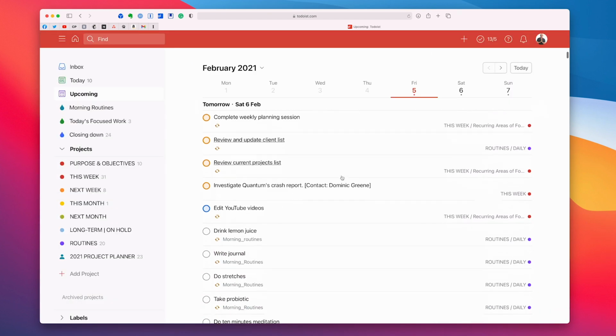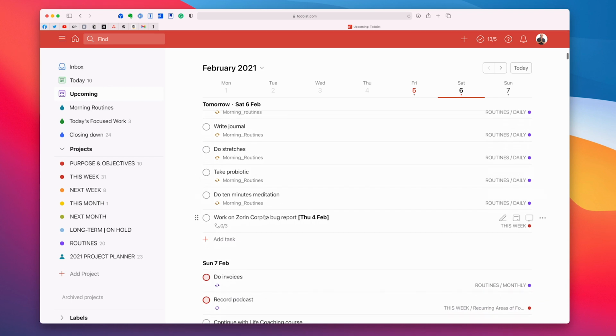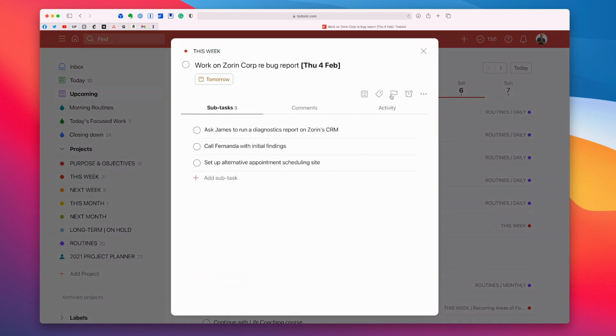And so this is how essentially you get your task. I didn't actually set a flag for that. That needs doing tomorrow, so I'm going to put that as a priority 2. And these are now the subtasks that came from the call that I had with Fernanda.